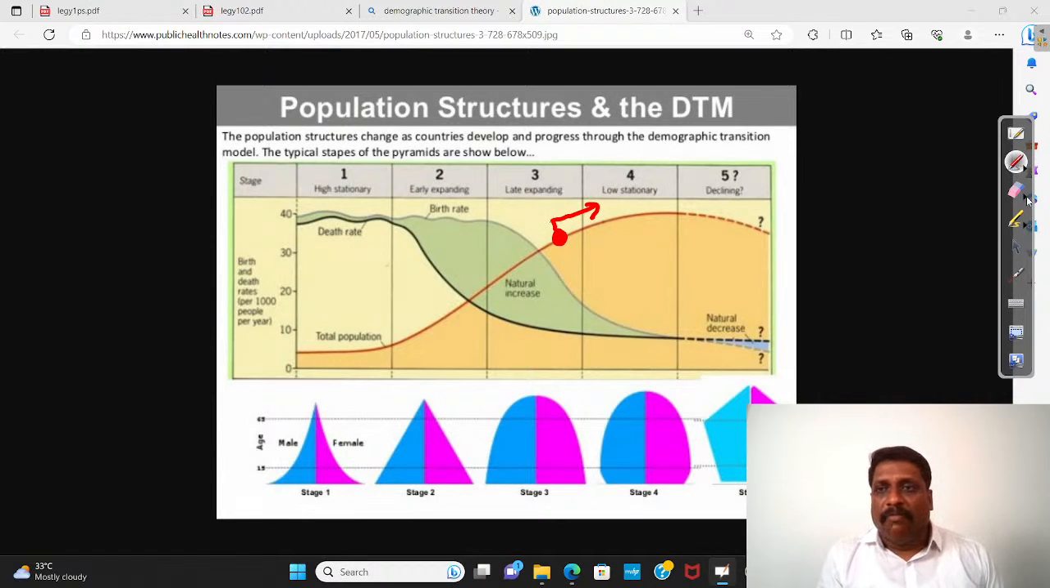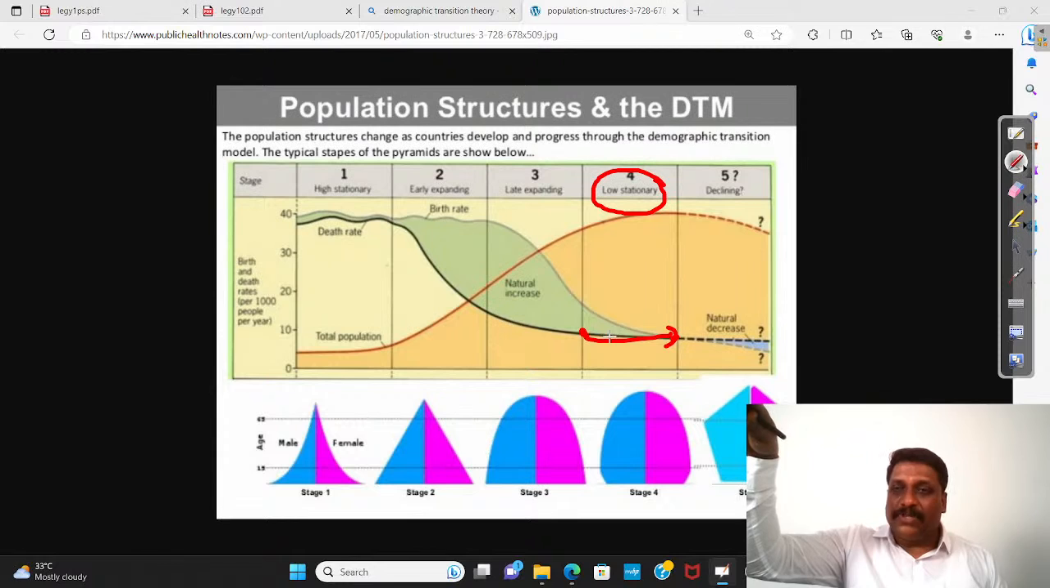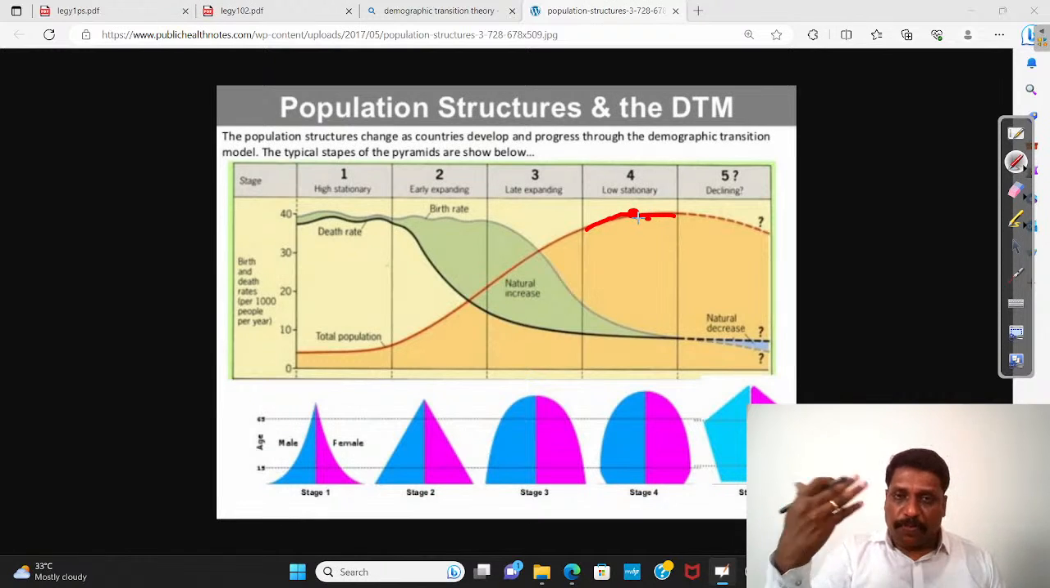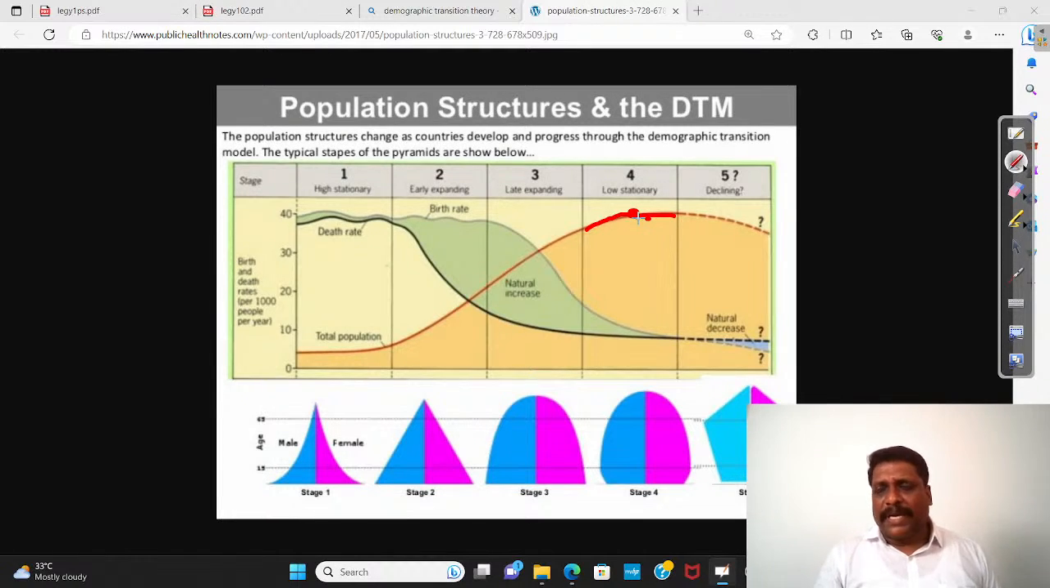The fourth stage is what you call low stationary. This is the time when you cannot reduce the death rate further. It becomes almost isostatic, but birth rate still continues to decline. So this is a stage where the population becomes almost stagnant. Neither does it decrease nor increase, something very close to that.